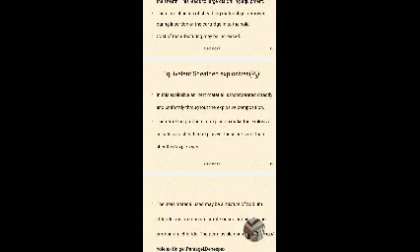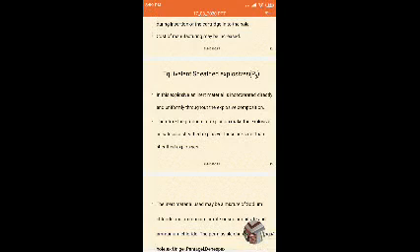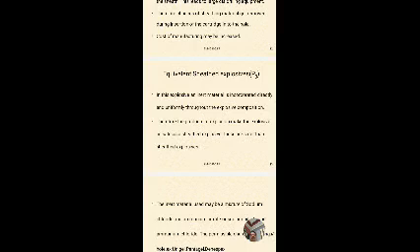Equivalent sheathed explosives are made by mixing inert material in the explosive.